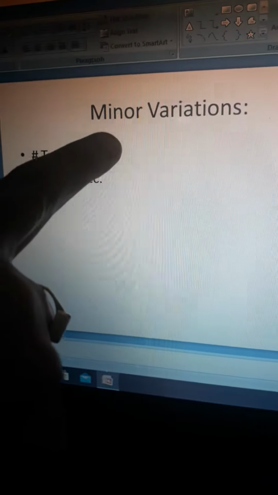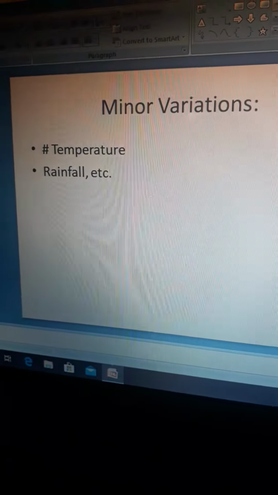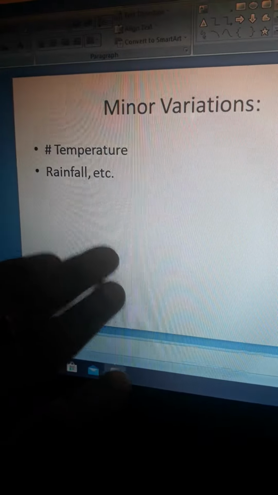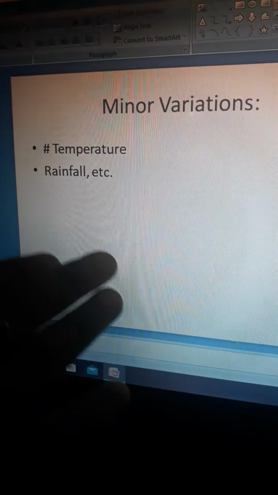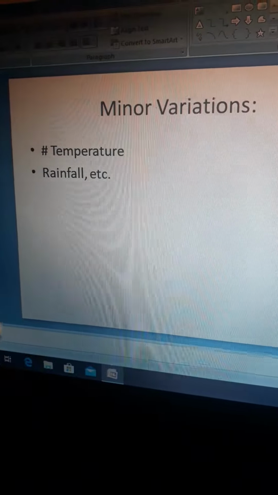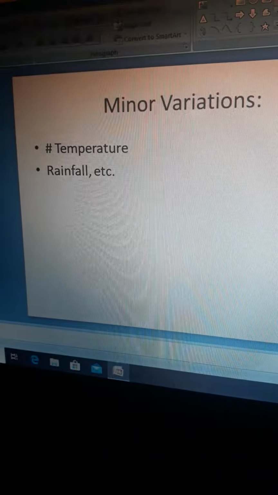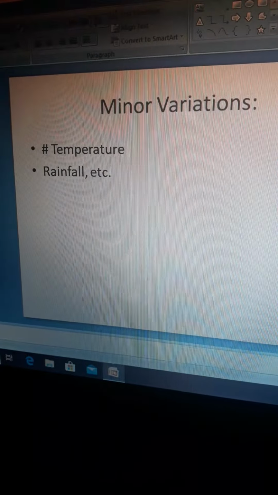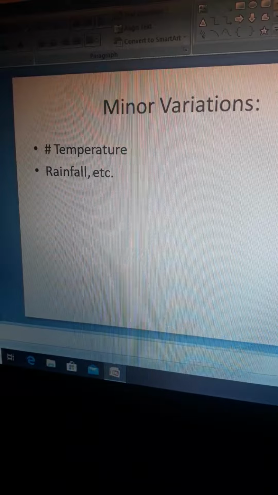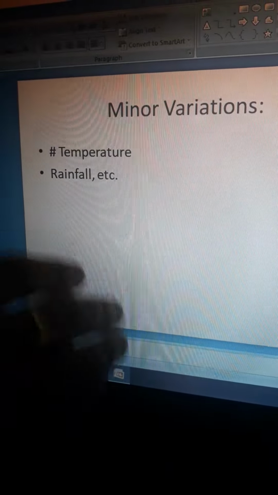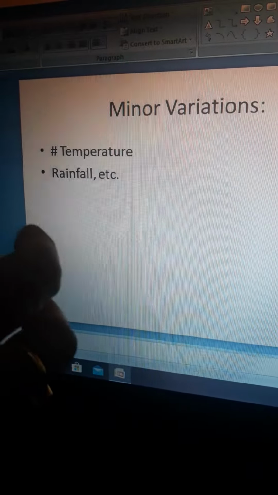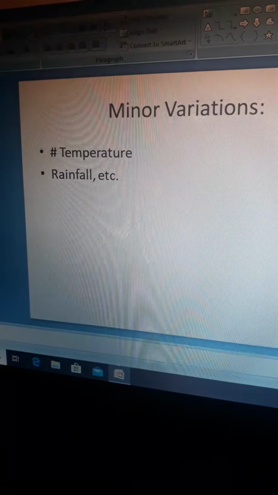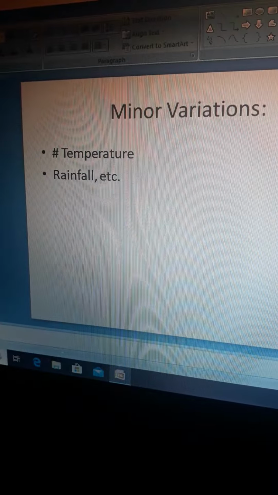Although there are minor variations. In a particular natural region, slight variations would be there. Like if I talk about the temperature, maybe in that particular region there would be a bit of difference in the temperature. If I move across that particular climatic region, there would be minor variations in the temperature.